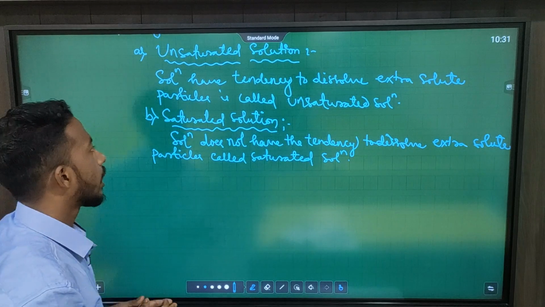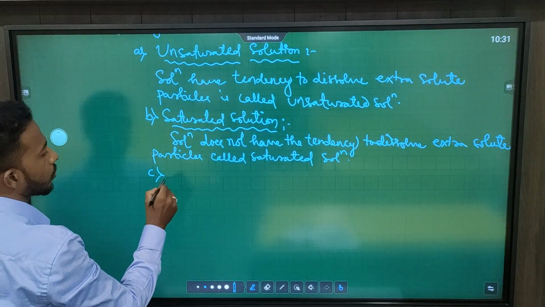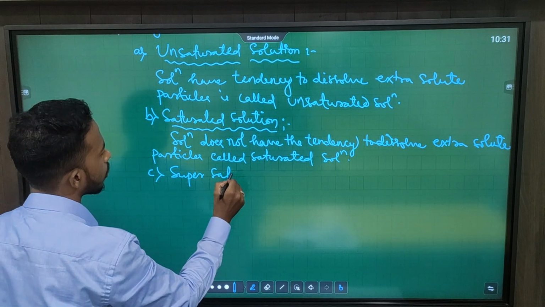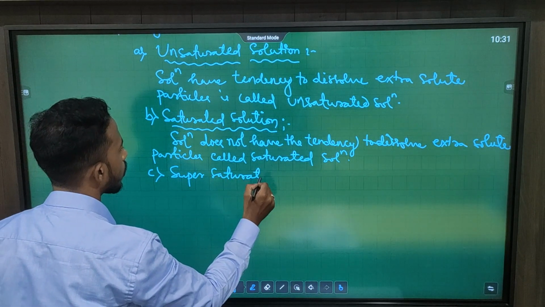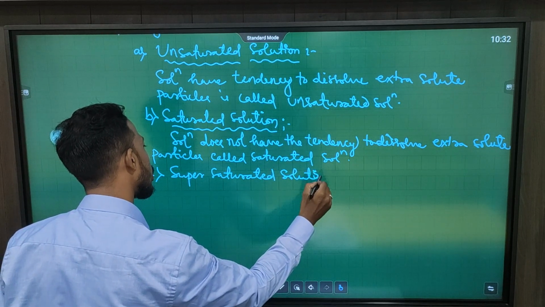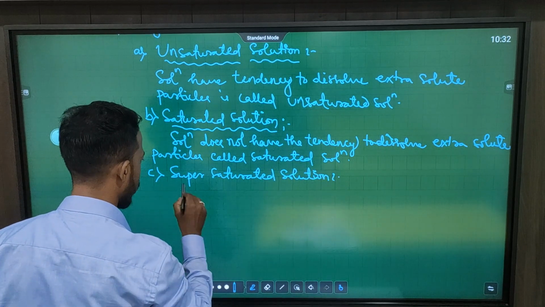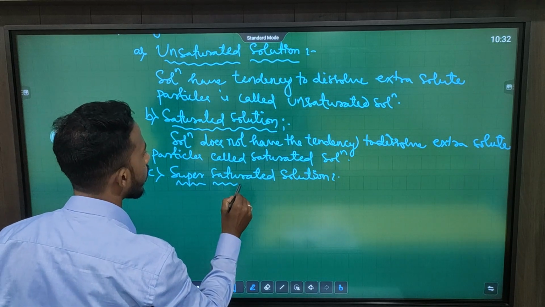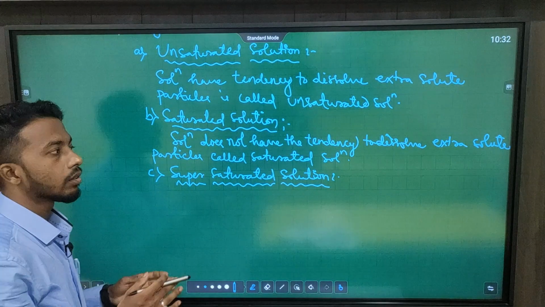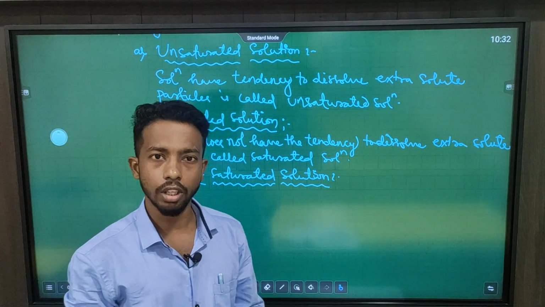Now, the third classification is our supersaturated solution. So what is supersaturated solution? Take that saturated solution in which the solid particles are present at the bottom and are not dissolving into the solvent.